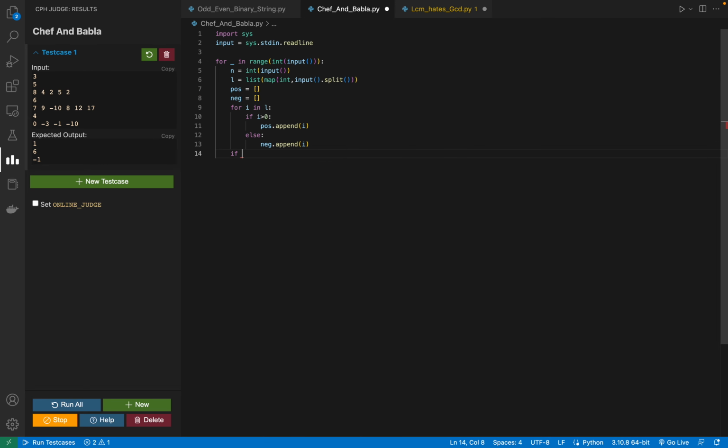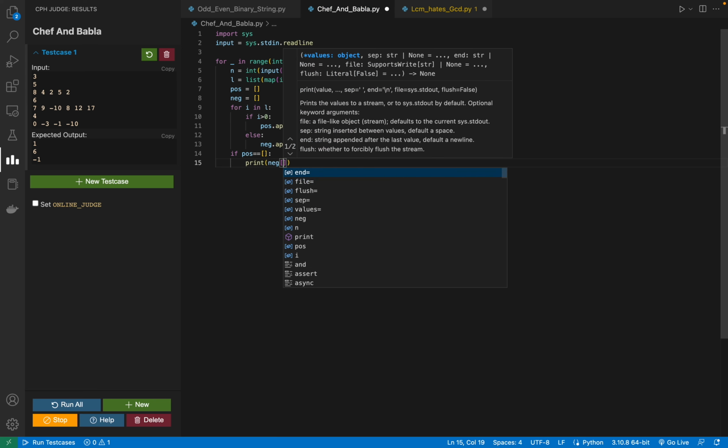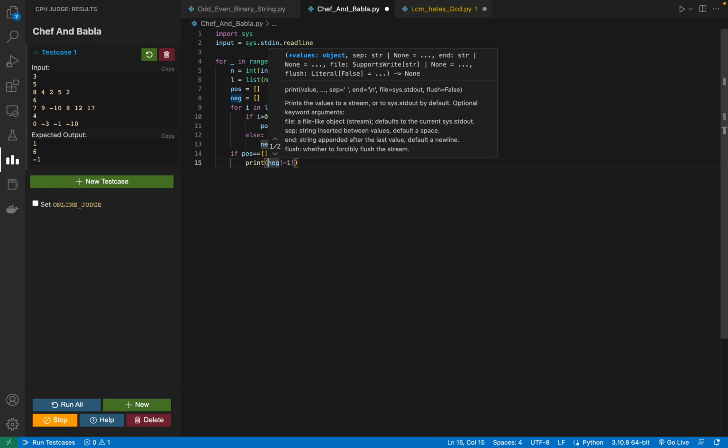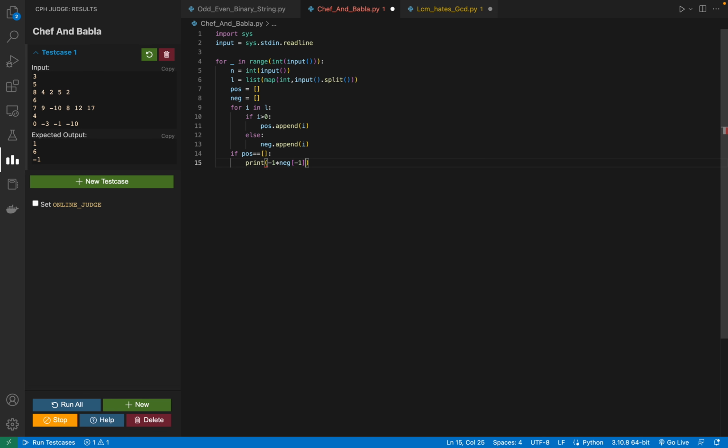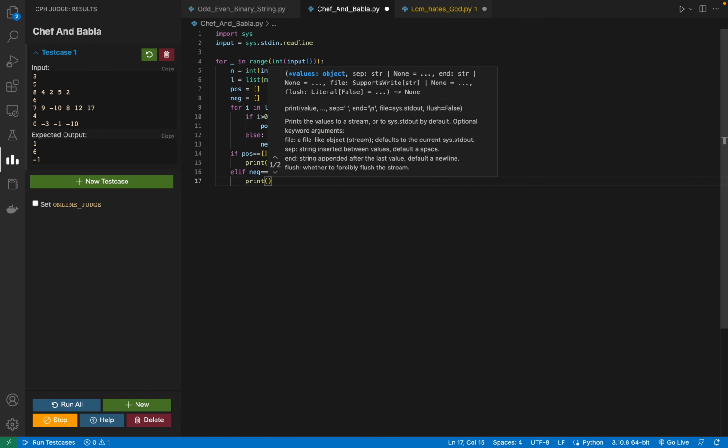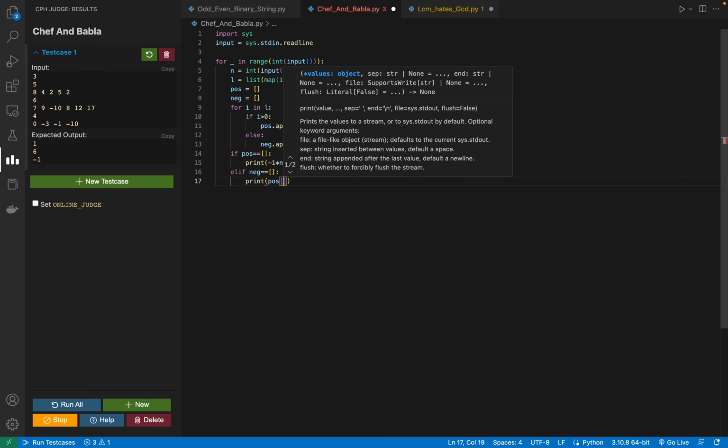Okay, so now this array has all the positive numbers from A, and this array has all the negative numbers from A. Now if positive is empty, then I only have negative elements, so I'm going to print negative minus 1. I'm going to multiply it by minus 1 and do a negative minus 1 from this. And if my negative is empty, then all the numbers are positive. Then I have to check the minimum number, positive 0 minus 1.